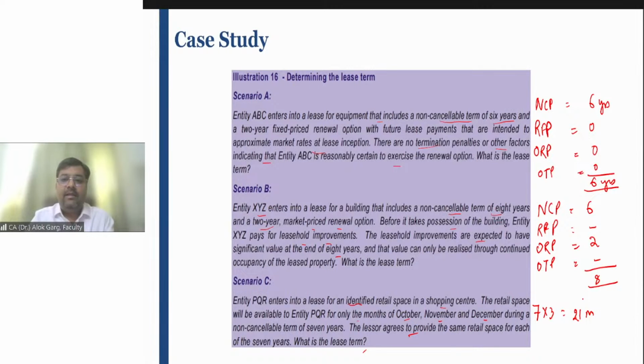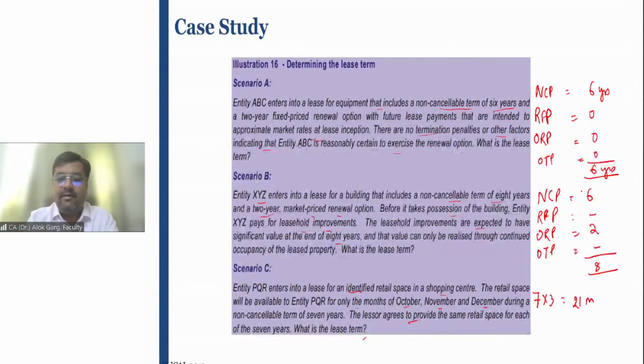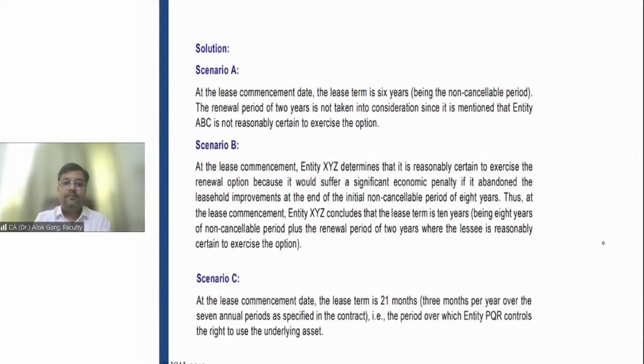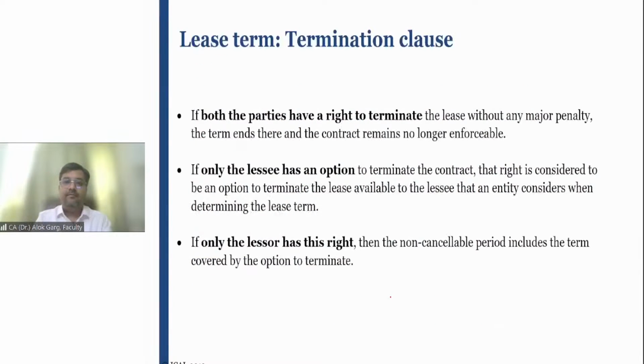Okay, scenario B. Yes, my bad. It was missed from my side. In scenario B, it is 8 years, it is not 6 years, and this will be the total 10 years. So in the first case, it is 6 years. In the second case, it is 10 years, 8 plus 2. In the third case, it is 21 months. I hope all these scenarios are clear.